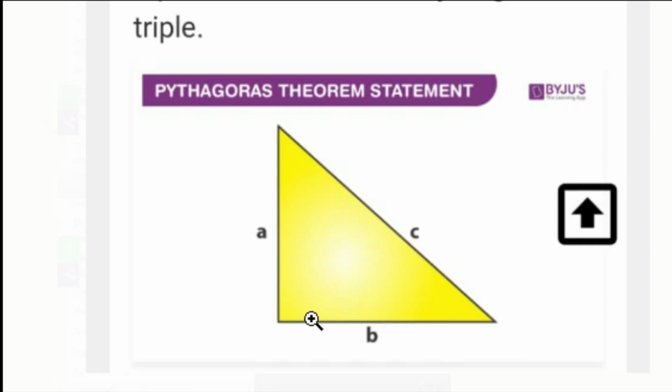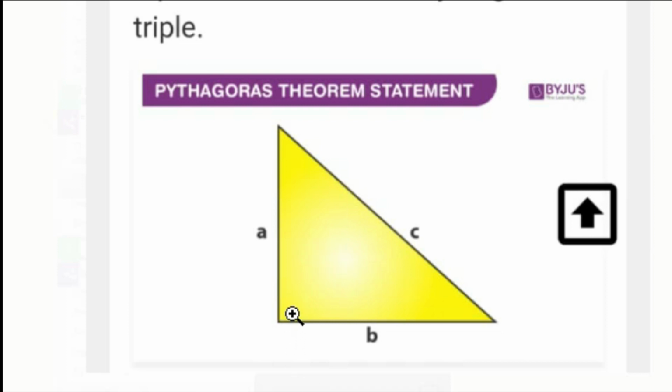So this is 90 degree, compulsory. The remaining two angles are acute angles. Now out of these two acute angles, one angle will be the angle of reference. If I am taking this as the angle of reference, then opposite to the angle of reference is perpendicular. Its opposite is what? A. So A becomes perpendicular.